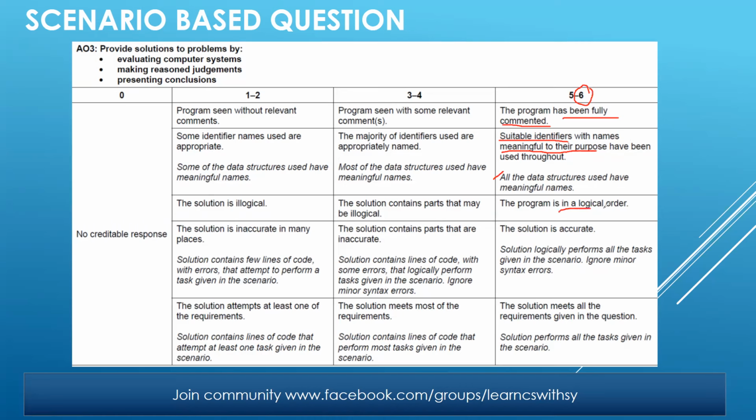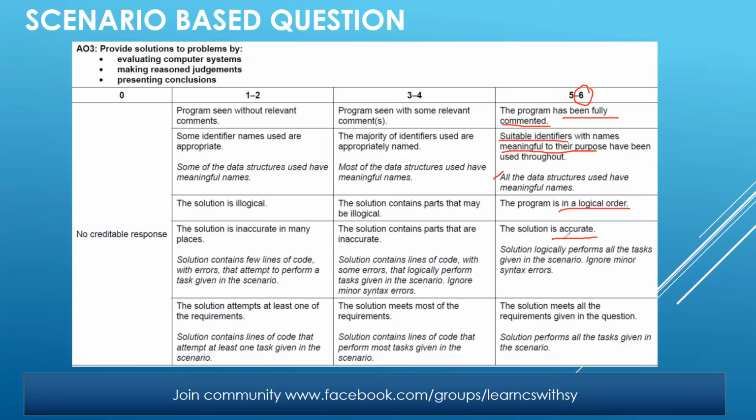The program is in a logical order. Most important thing is you have written everything, like, definitely remember one thing: input, processing, and output. So you should be following the proper logical order. So definitely you are going to score decent marks. The solution is accurate. Importance is accuracy of the solution. And it's performing all the requirements, all the details in a sequence. It's giving you the desired results. Minor mistakes in your syntax will be ignored, but not major ones.